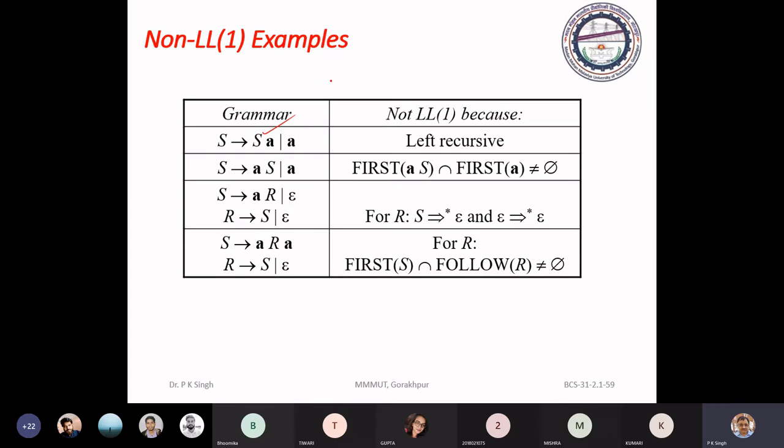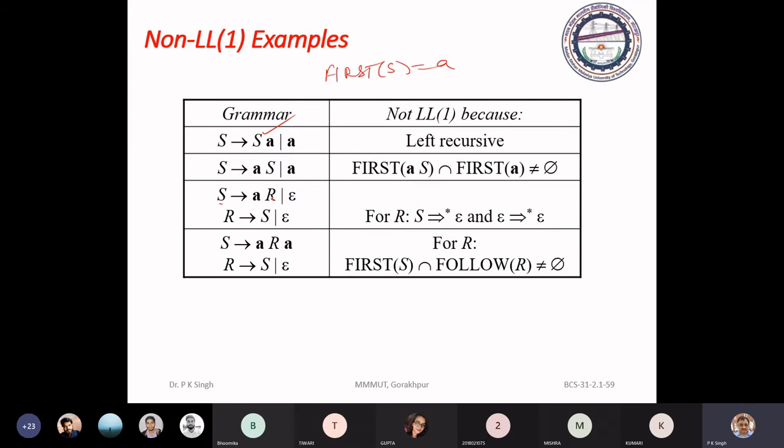Just see here. First of S is A and first of R is first of S. See, this is a very interesting case. First of S is A, and it may be reduced to epsilon.